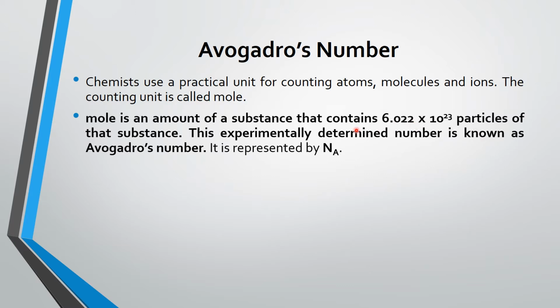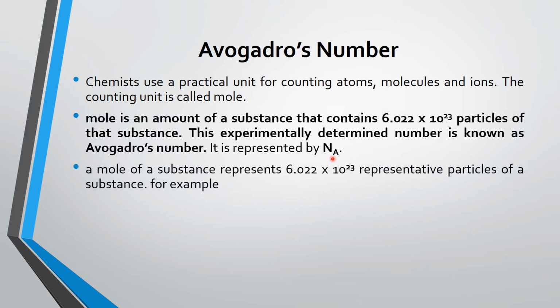This value is an experimentally determined value and is called the Avogadro number, represented by capital N, capital A, written as a subscript. So when we talk about 1 mole of a substance, we talk about 6.022 raised to the power 23 representative particles. Representative particles mean the substance exists in the form of atoms, molecules, or ions.